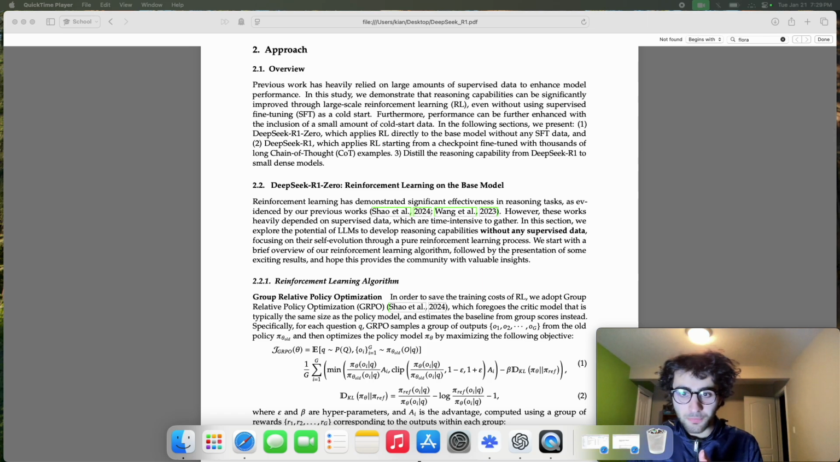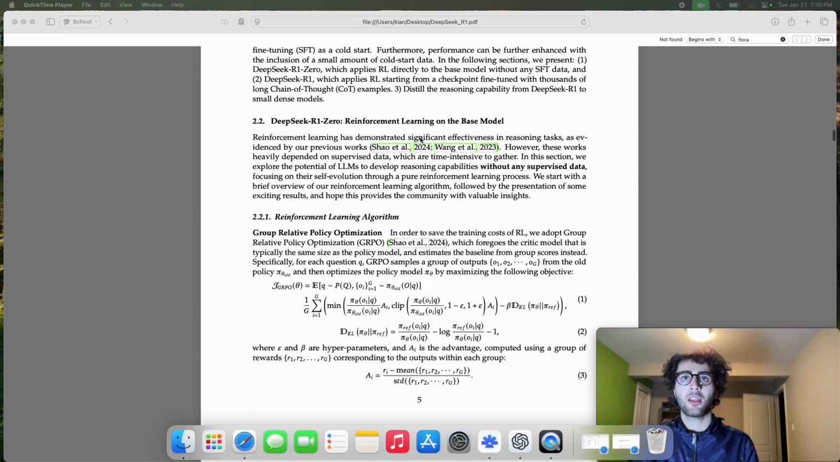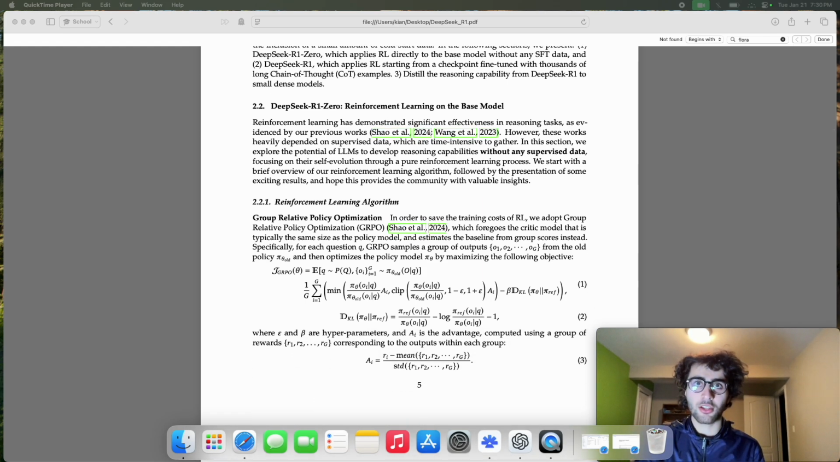So in the approach, we're going to give a quick overview. As the authors state, current LLMs rely heavily on large amounts of supervised fine-tuning data, but in this study, we're going to see with our own eyes that large-scale RL, even without supervised fine-tuning, can achieve non-trivial performance, in particular with reasoning tasks. However, they do state that performance can be enhanced with the inclusion of a small amount of cold start data. Okay, so we're going to jump right into DeepSeek-R1, the first of 3 models.